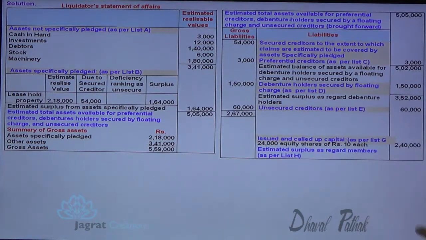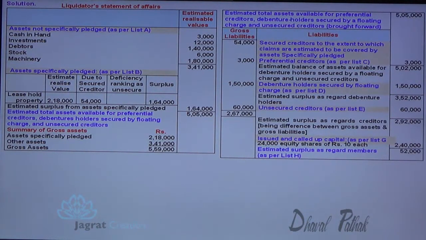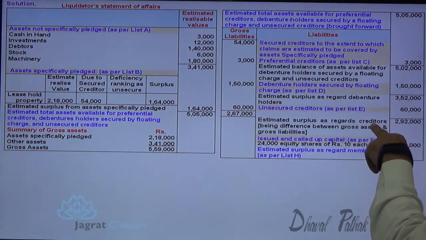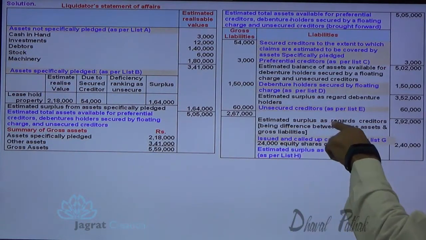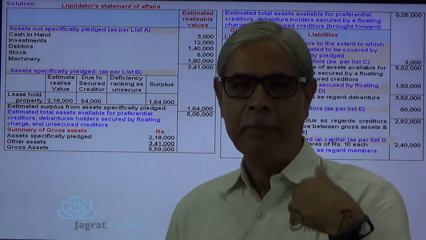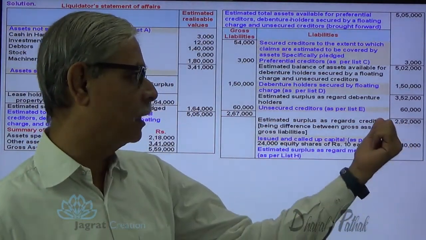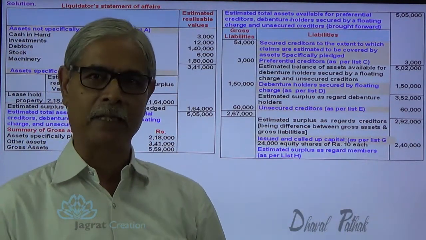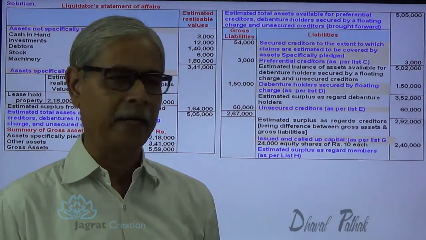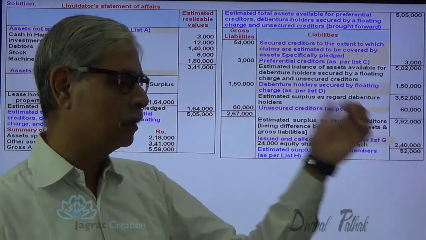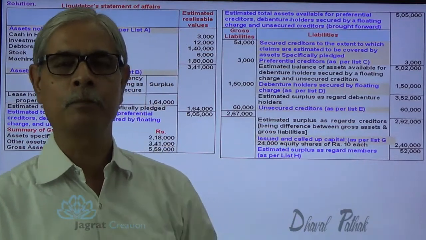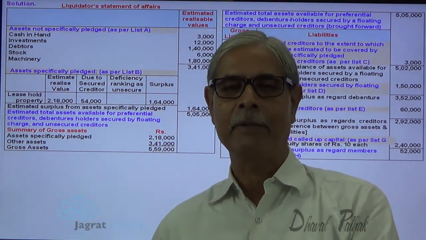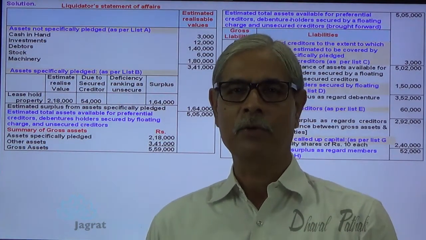Now unsecured creditors are paid. So that is known as what? Estimated surplus as regards creditors. So after making payment to unsecured creditors, what funds are available? There are 2,92,000. From that you are required to pay equity share capital 2,40,000. So equity share capital could be totally paid. So surplus available 52,000. So this is how the statement of affairs, as required to be prepared by the liquidator as prescribed in law, is being prepared and worked out here before you.